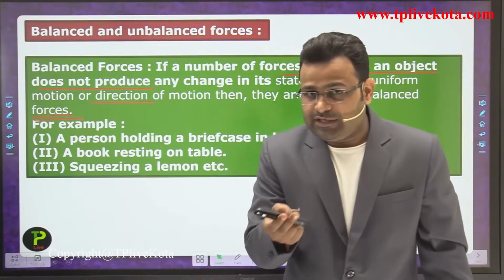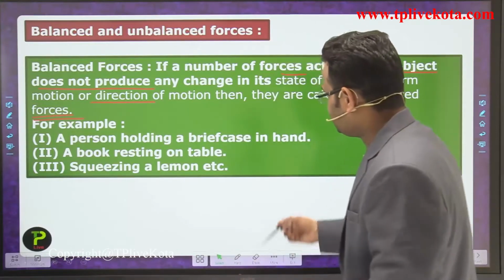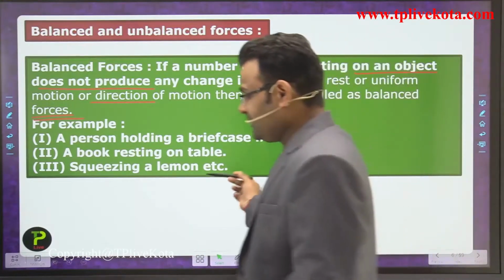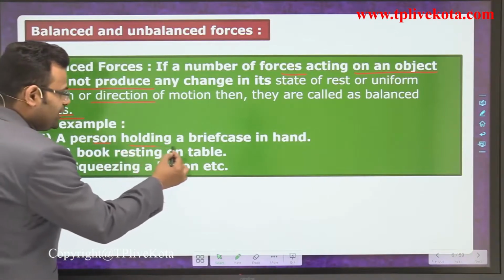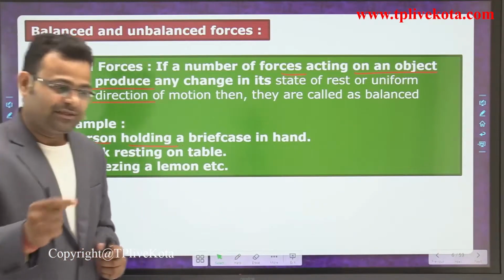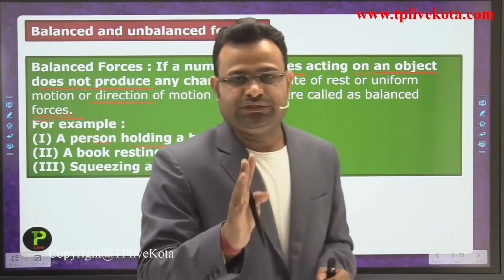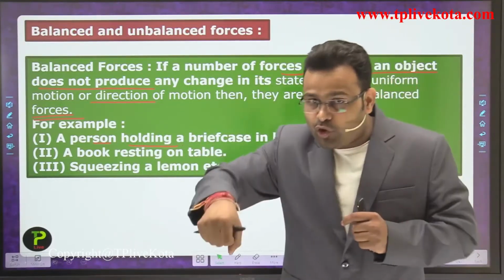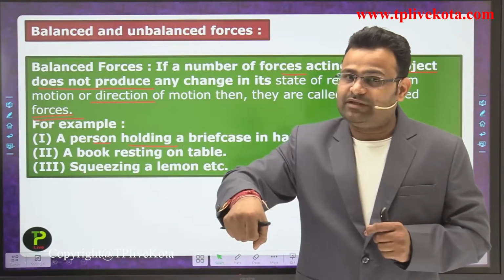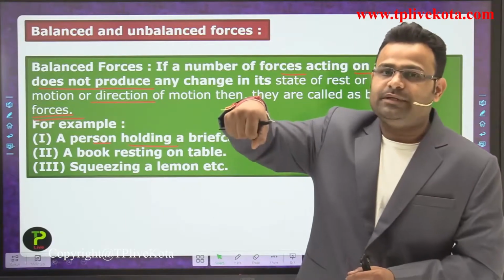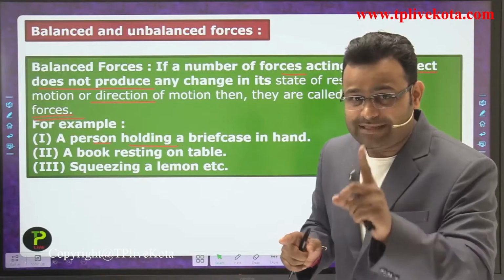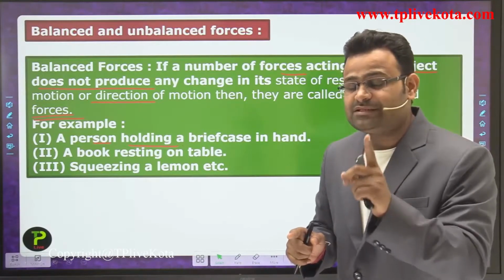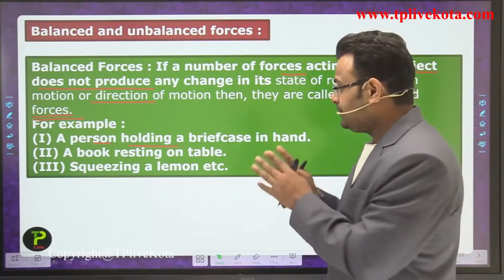Now we discuss one by one all the examples of a balanced force. The first one is a person holding a briefcase in a hand. There are two options: holding a briefcase and picking a briefcase. But in this case we are talking about the balanced force.